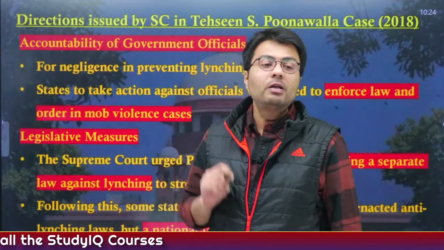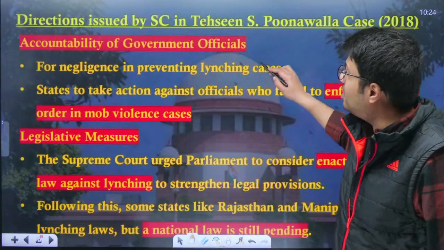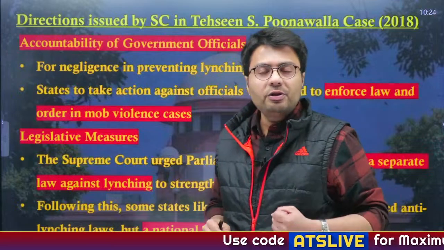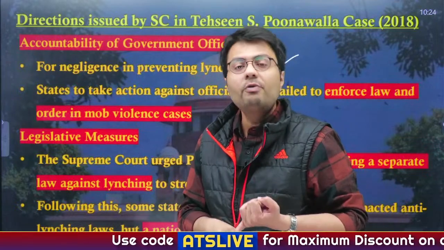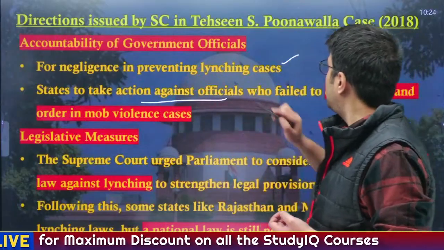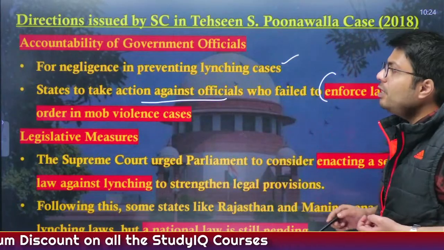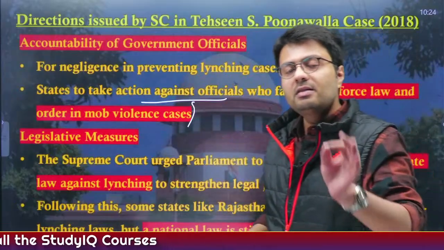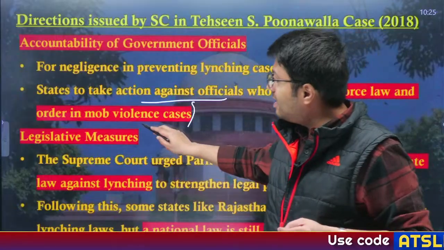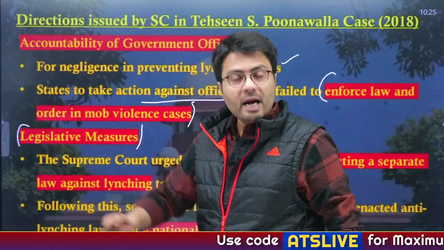So for that, accountability is very important. In cases of negligence, these government officials, including police officers and administrative officials, will be held accountable, and states have to initiate action against such officials who have failed to enforce law and order in cases where mob lynching violence happens in that area. Also, many legislative measures can be taken, which were highlighted by the Supreme Court.